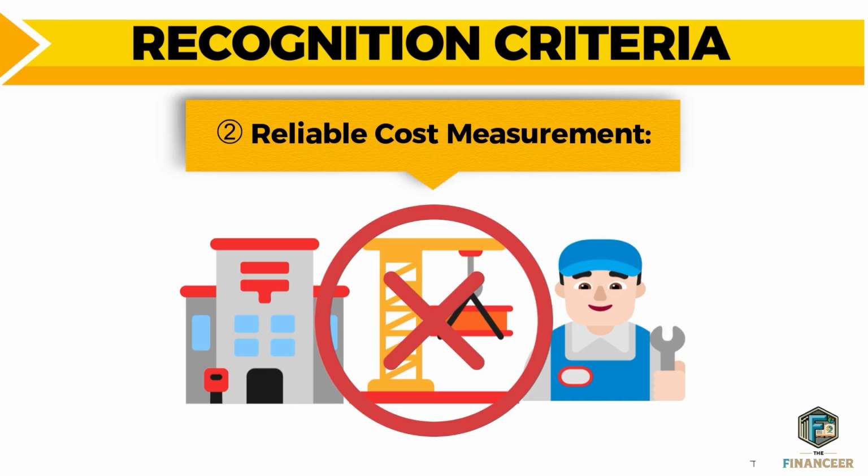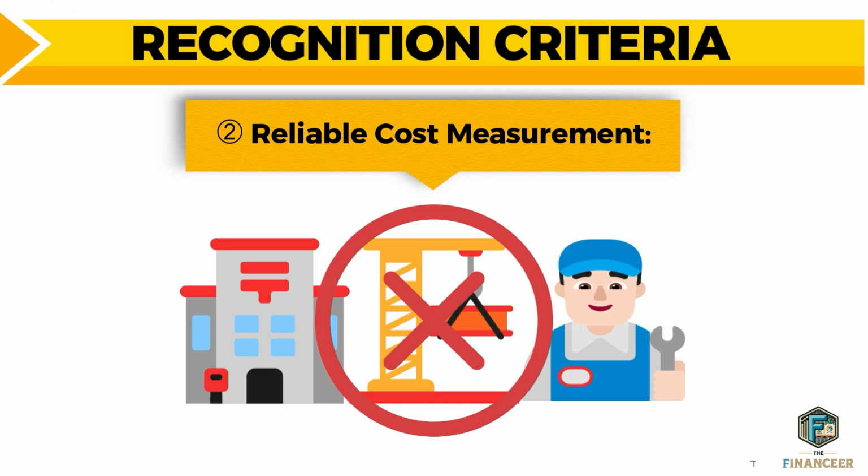But if the cost cannot be measured reliably, the asset wouldn't be recognized as PPE. For example, if a company builds a custom machine using salvaged parts and volunteer labor, accurately determining the cost might be challenging, making it difficult to recognize it as PPE.